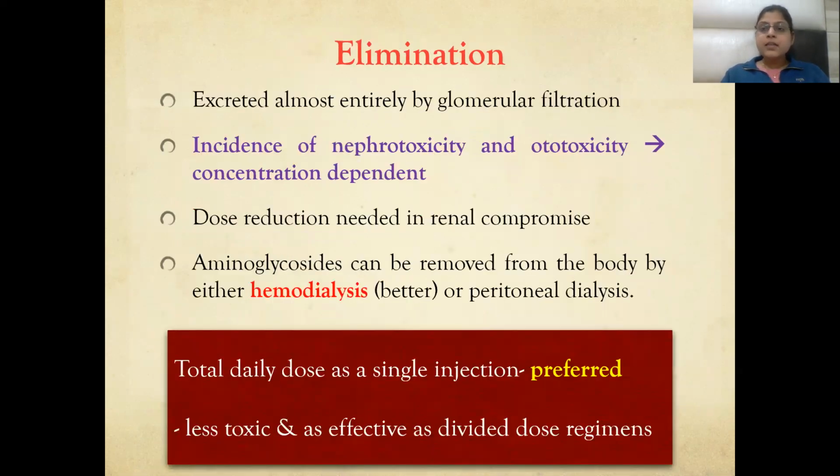Elimination: these are injectable forms, and when they reach the blood circulation, they are eliminated by the kidneys by glomerular filtration. The incidence of nephrotoxicity and ototoxicity is concentration dependent. Dose reduction can be used in renally compromised patients. The dose reduction of the aminoglycosides is needed. And these can be removed from the body by hemodialysis or peritoneal dialysis also.